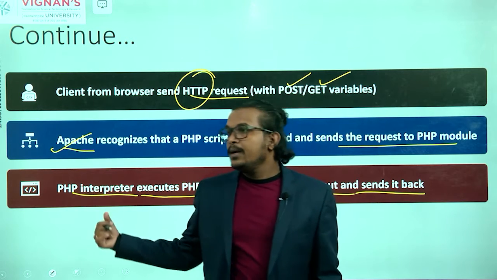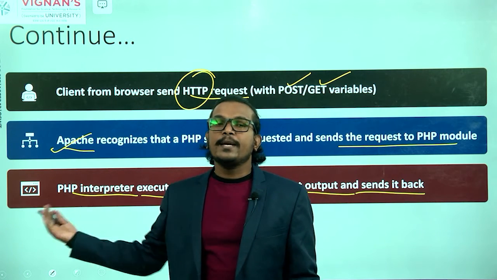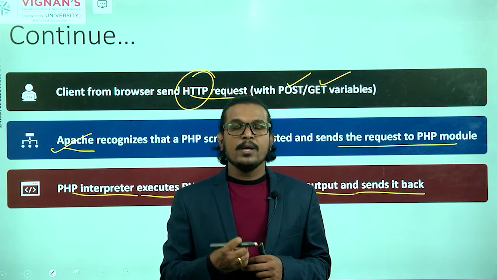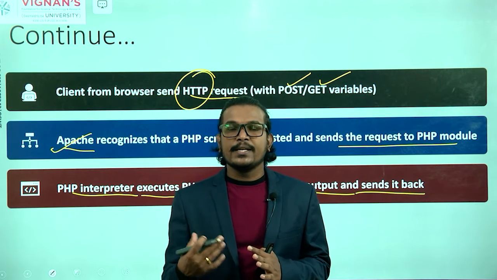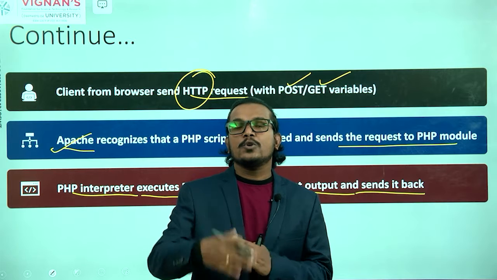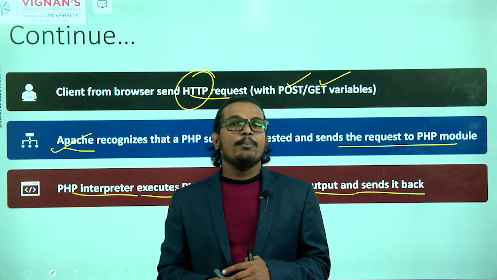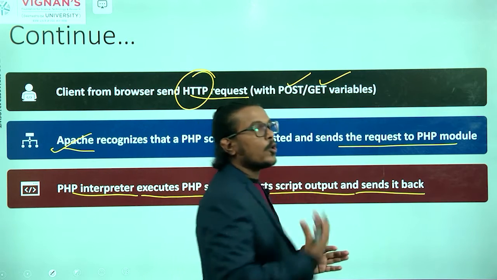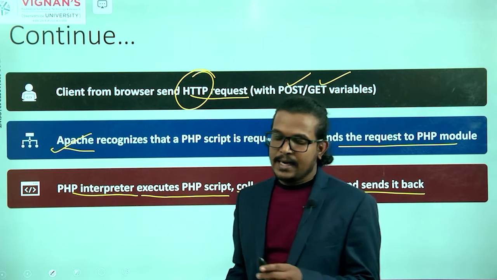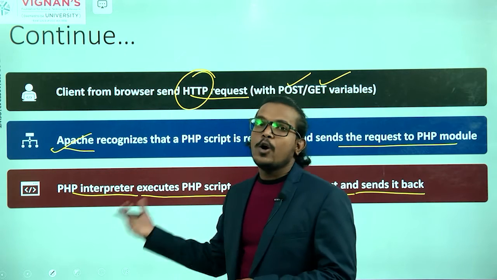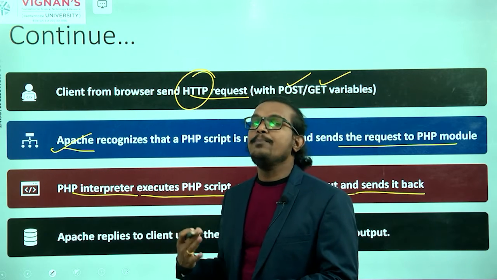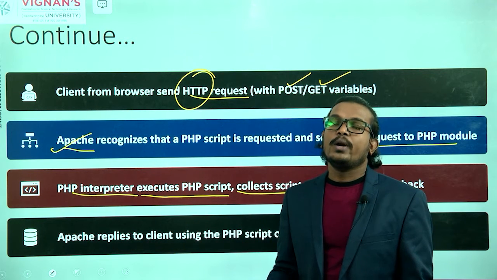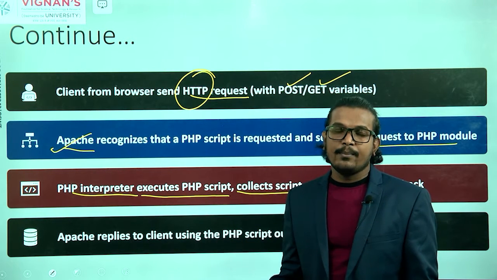The PHP module takes that PHP script, collects the information and processes it. After that processing is over, it executes the PHP script. Once the execution is done, it sends the output back to the requesting client. How does it send that output back to the client? With the help of HTTP, with the help of HTML.